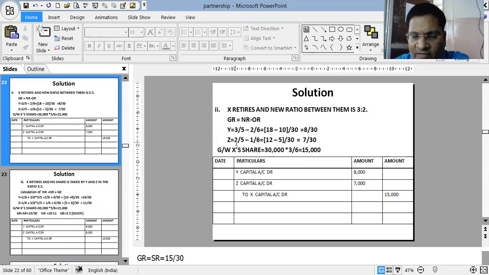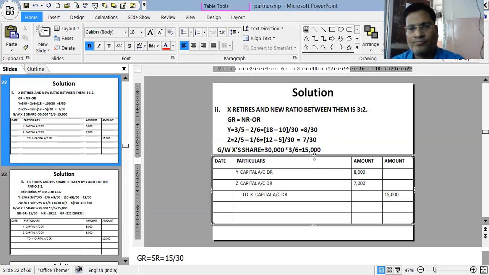The old ratio of Y was 2/6, as 3:2:1 gives 3 plus 2 plus 1, which is 6. So 2/6. Similarly, Z's is 1/6. The leftover is 1/6. Where we have calculated, it came to 8/30 and 7/30. This is the gaining ratio, 8/30 and 7/30.